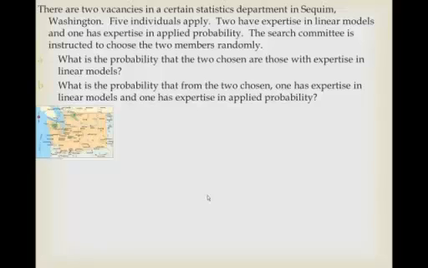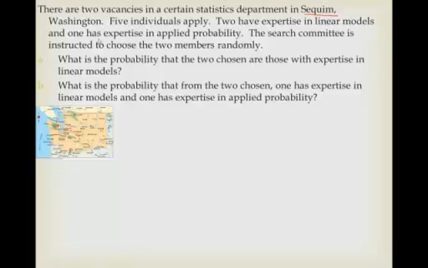And here we go. Okay, so with that, we'll go on to the next problem, which involves 2 vacancies in a certain statistics department in Sequim, Washington. Now, you may wonder, yes, Sequim is pronounced "squim" to rhyme with swim, and it is located right around here.